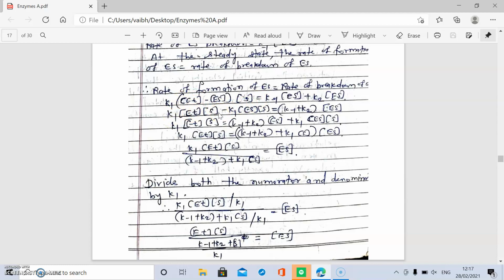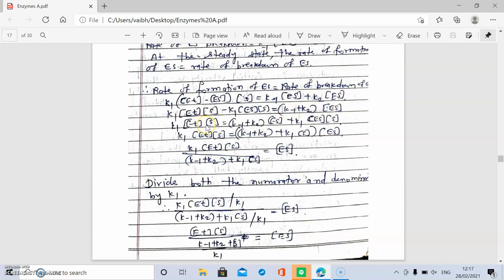Here the minus sign is there, therefore separate the terms. K1 comes, ES comes and S comes. This is the second term. Then, is equal to, simplify the equation. K minus 1 plus K2, take common ES out of this bracket.